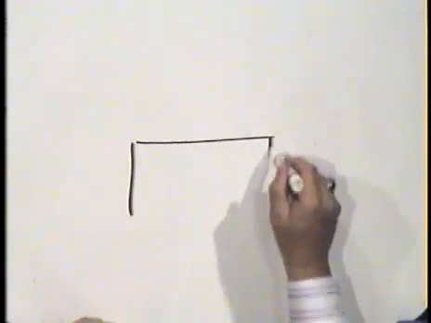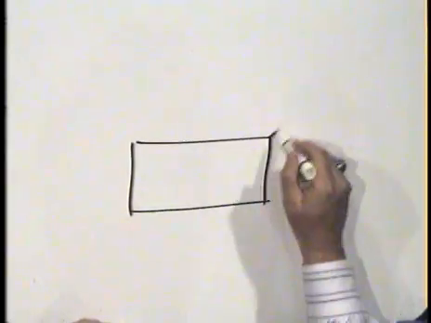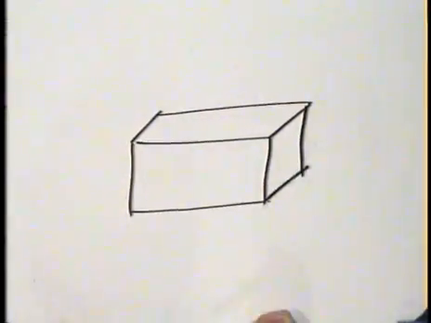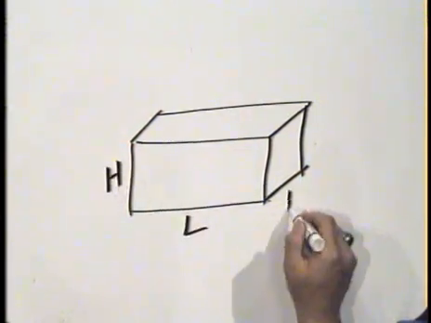The one last thing I want to talk about is a very common shape we call a box, but the official mathematical name is a rectangular solid or rectangular prism. And we'll talk about prisms in lesson 20. So here's this box. The box has a length and a height and a depth.